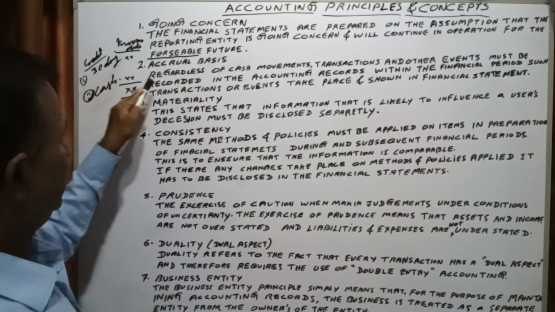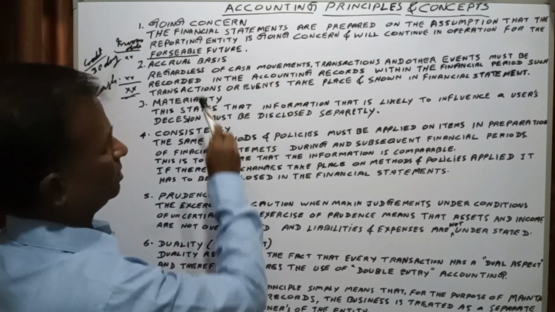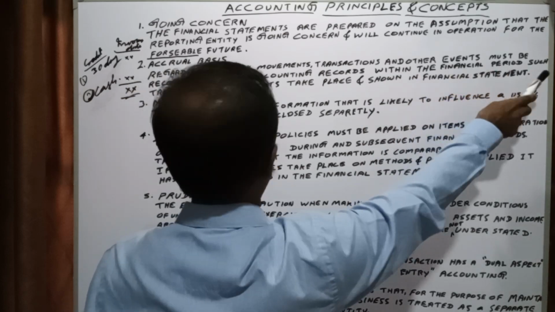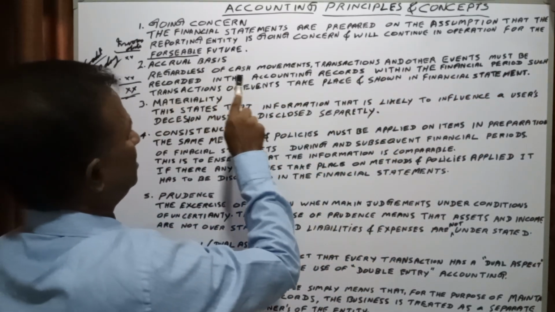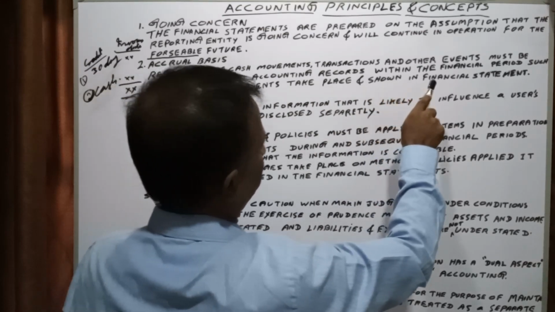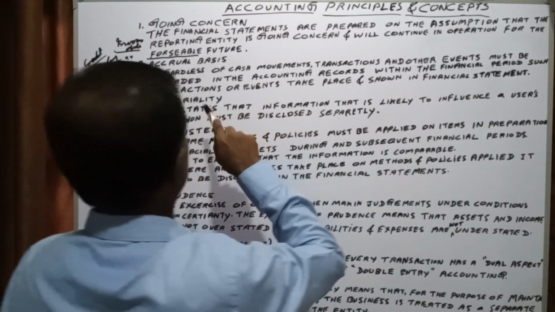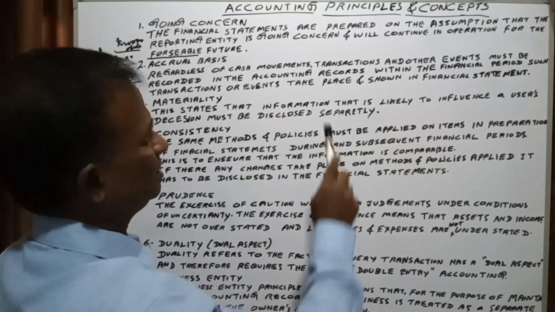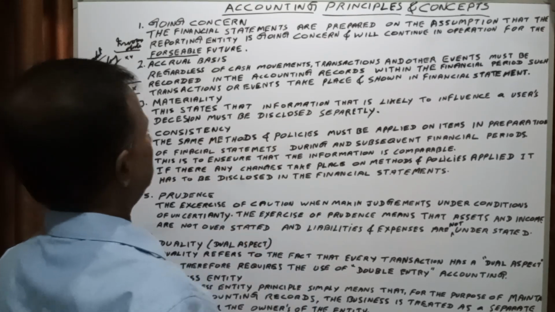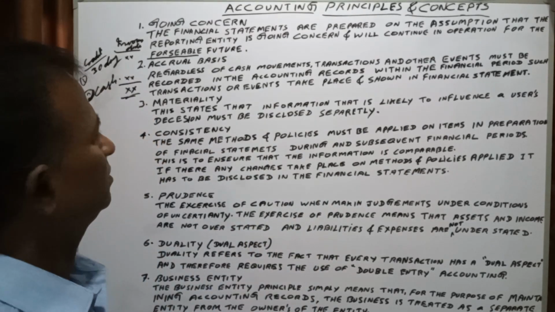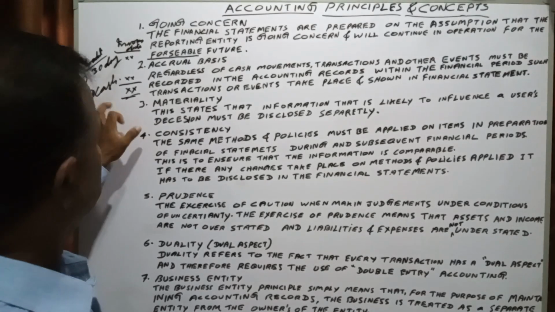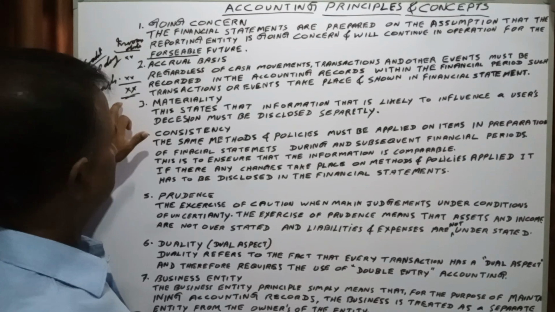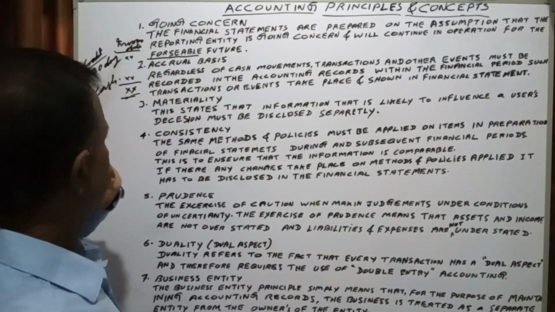That's what they say: regardless of cash movement, transactions and other events must be recorded in the accounting period within which such transactions or events take place, and shown in the financial statement in the relevant period. So that is the correct explanation for the accrual basis.